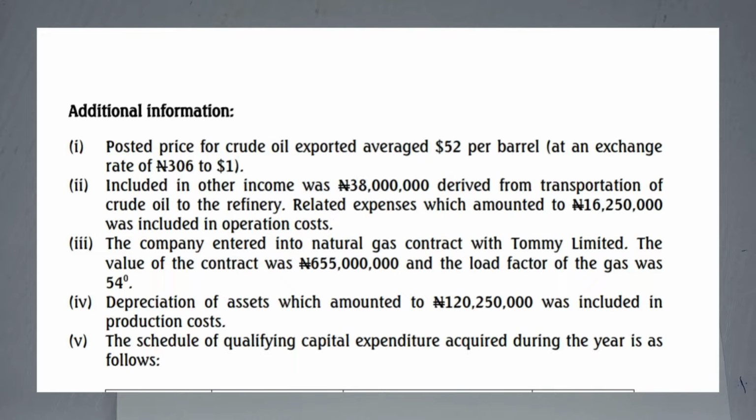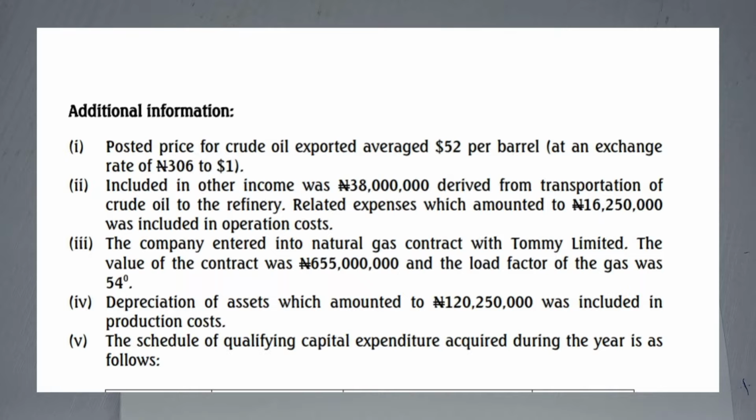Additional information 3. The company entered into a natural gas contract with Tommy Limited. When you hear natural gas contract, what are you supposed to think of? A discount, a reduction. Remember, we talked about it under income. The value of the contract was 655 million and the load factor of the gas was 54 degrees. Depreciation of assets, which amounted to 120,250,000, was included in production costs. Like, seriously. Don't you guys know that this thing is disallowed? Okay, but they're just testing you.